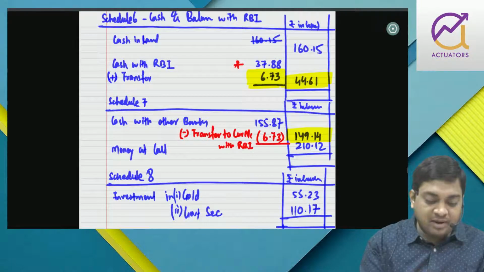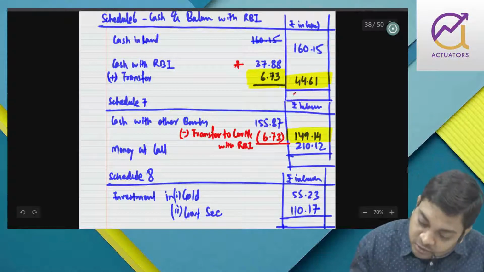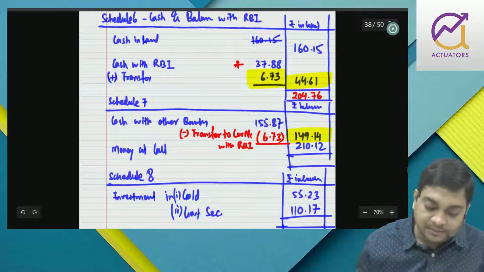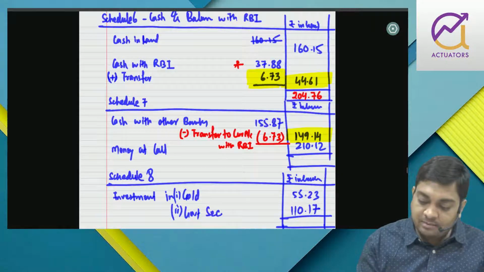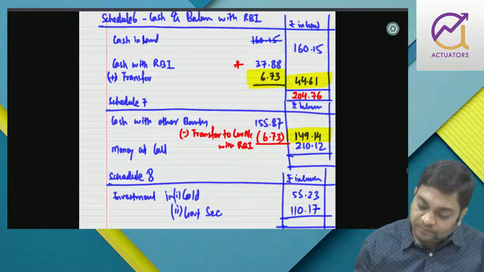So 160.15 plus 44.61. So it is 204.76. 149.14 plus 210.12.